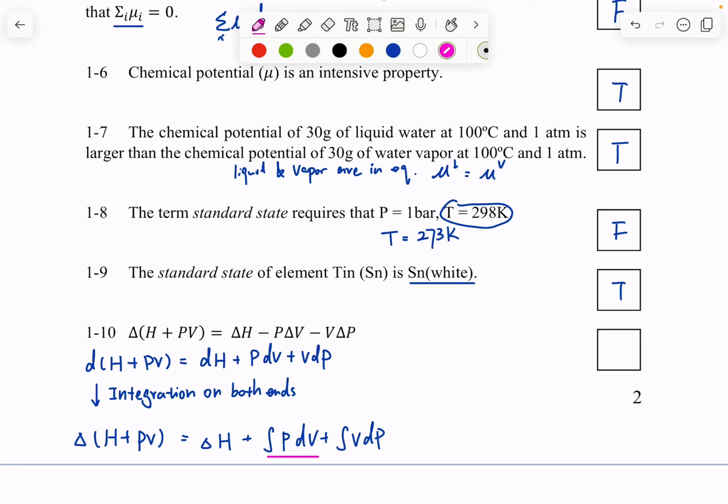Note that these two are not always necessarily equal to VdP plus PdV. So this one is false. All right, so that's all of our true and false.